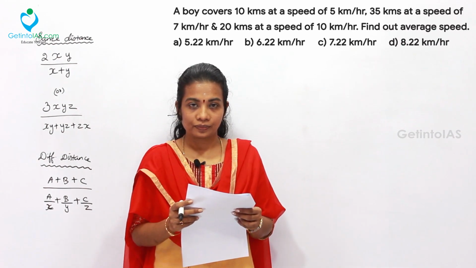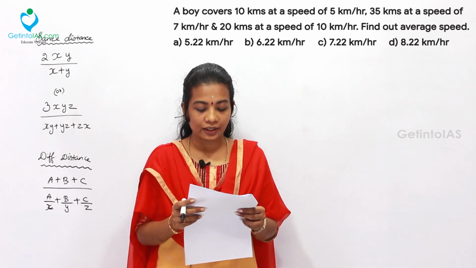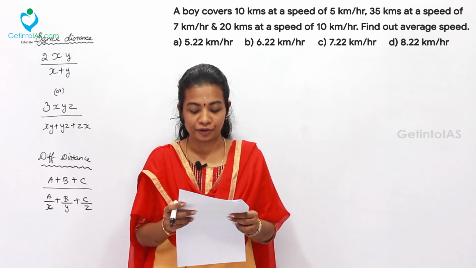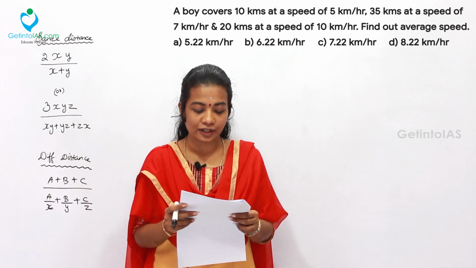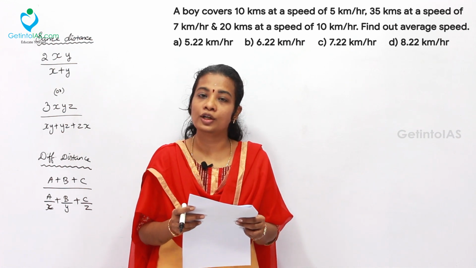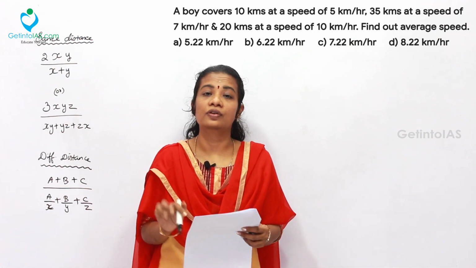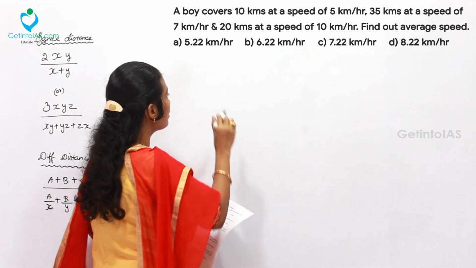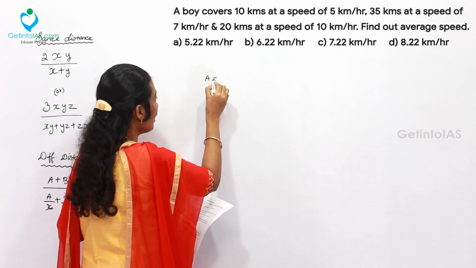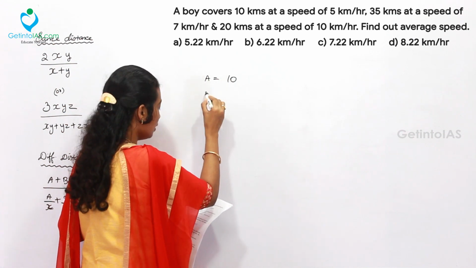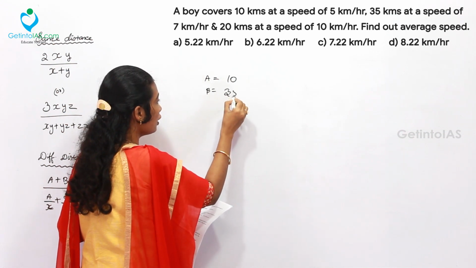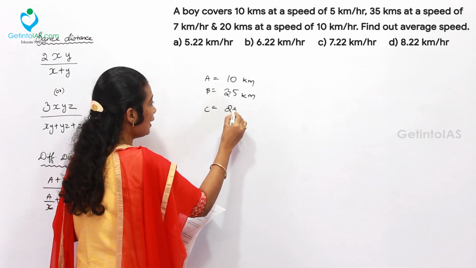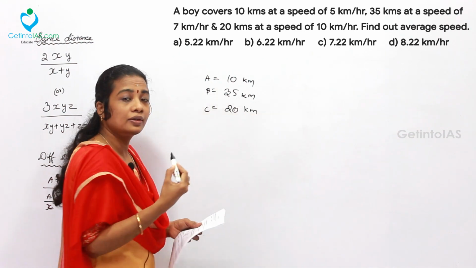The next problem: a boy covers 10 kilometers at a speed of 5 km per hour, 35 kilometers at a speed of 7 km per hour, and 20 kilometers at a speed of 10 km per hour. Find out the average speed. Here, 3 different distances are given, also 3 different speeds. Let me take A, the distance is 10 km, B is 35 km, and C is 20 km.